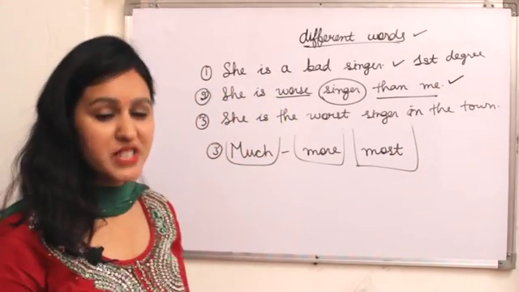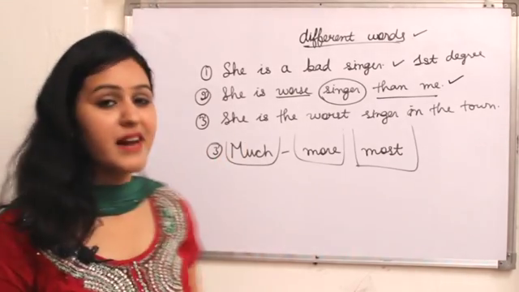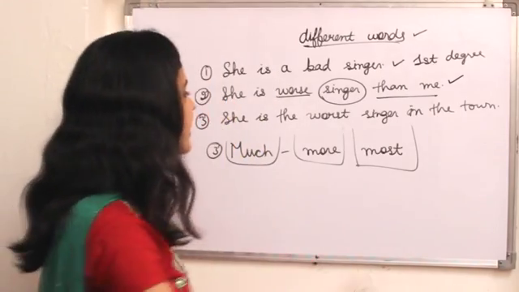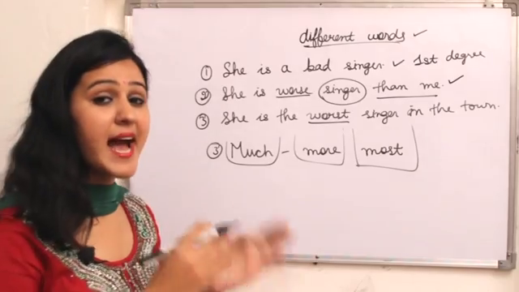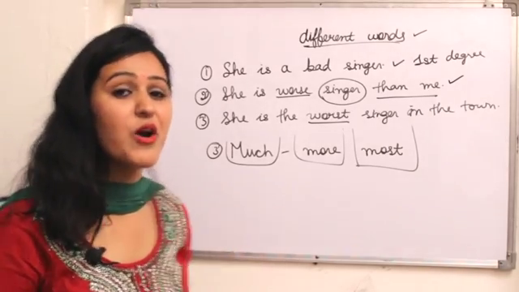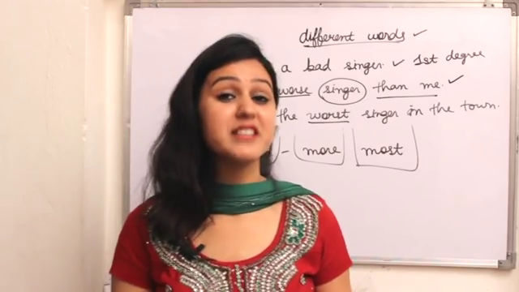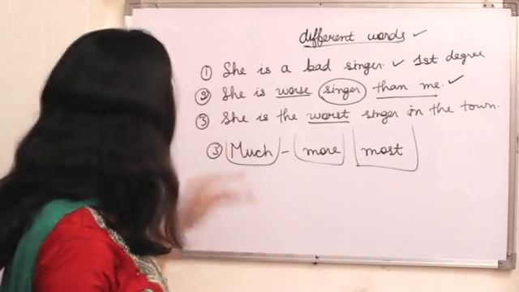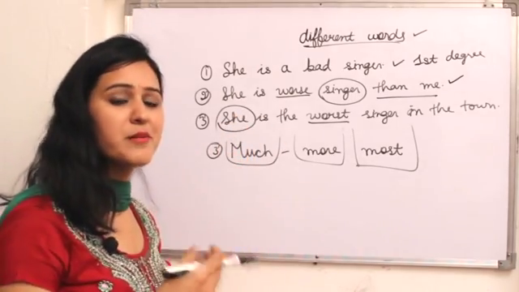In the third position I write here she is the worst singer in the town. Okay, so why do I use worst here? According to the sentence, it is in the form of superlative. Okay, so now you're very familiar with comparative and superlative. So she is the, I'm talking about a girl, a woman, a female.